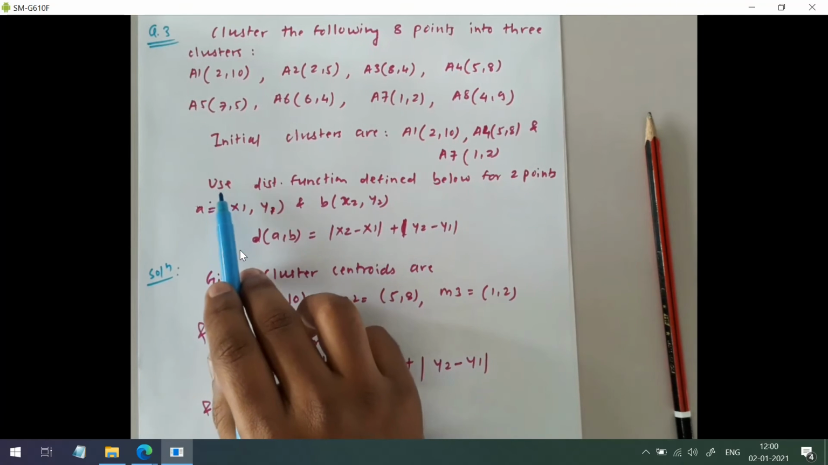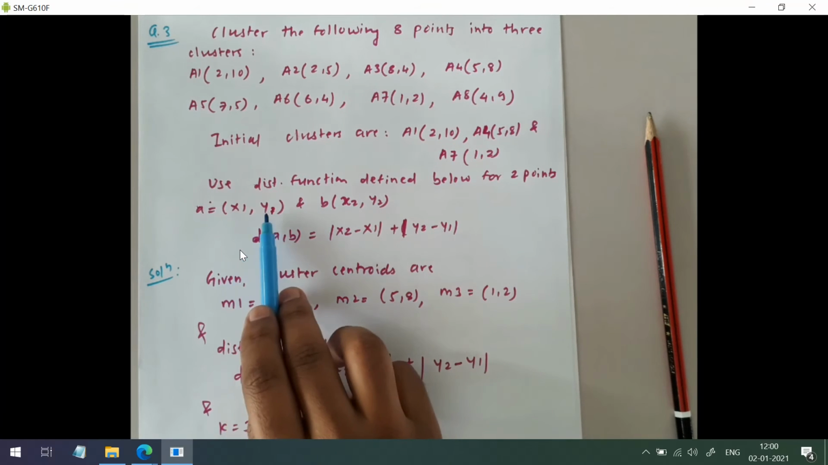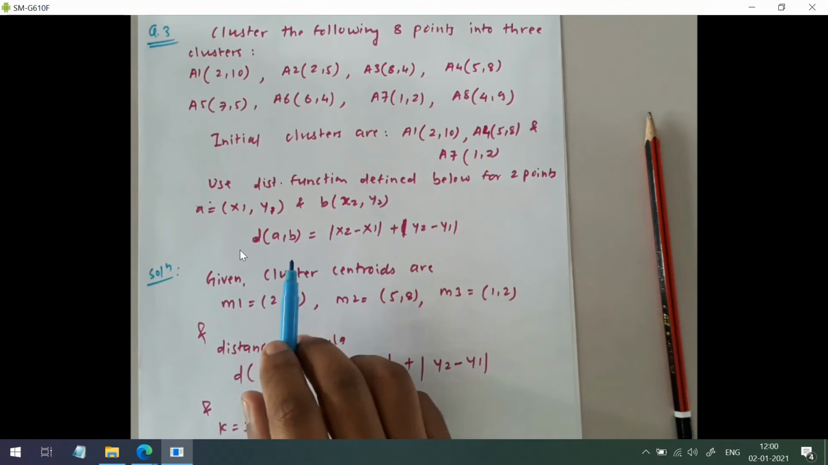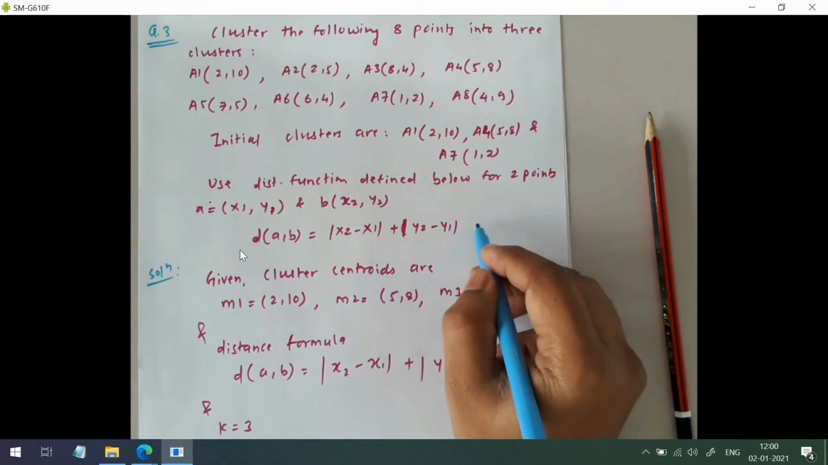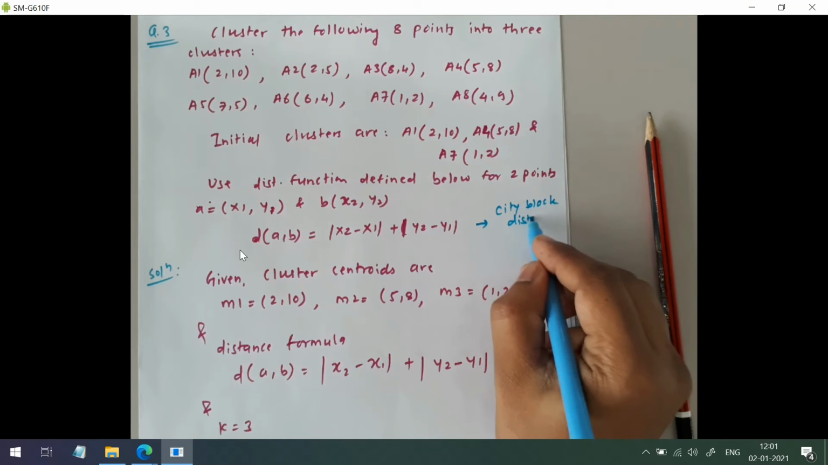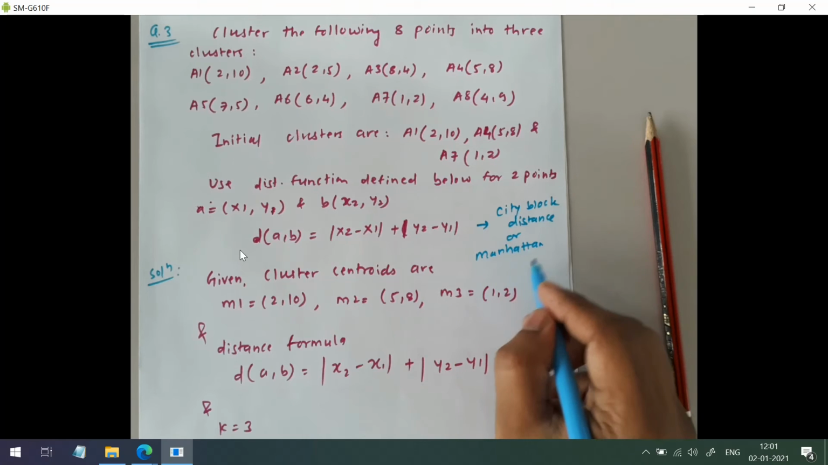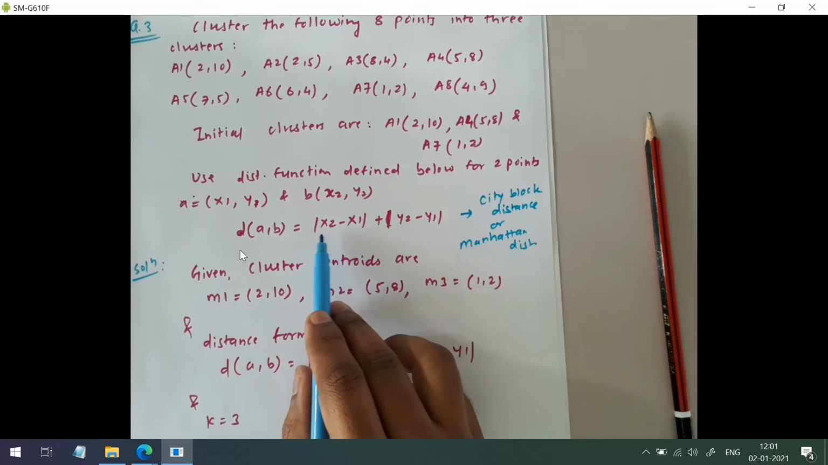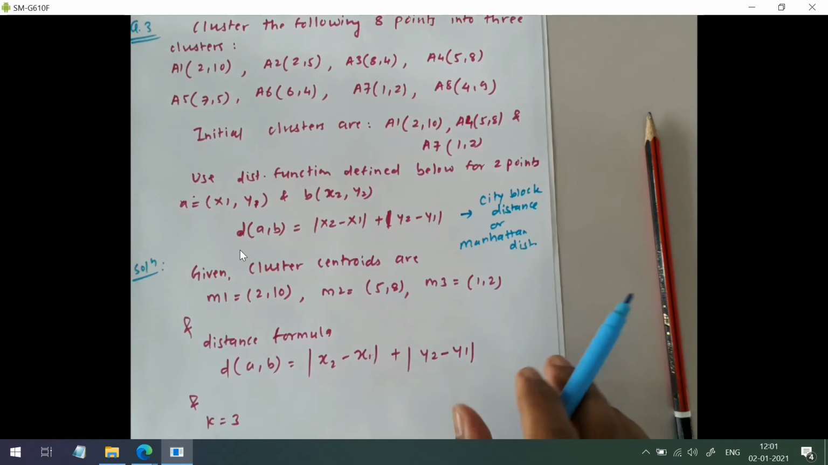Okay, use the distance function defined below for 2 points A and B with coordinates x1, y1, x2, y2. Now they have given the distance function. So here we will not be using the Euclidean formula, but we are using this formula. And this formula is actually known as city block distance or Manhattan distance, which is the absolute difference in x coordinate plus the absolute difference in y coordinate. Okay, so I will solve this problem.